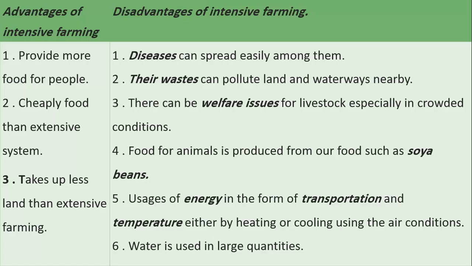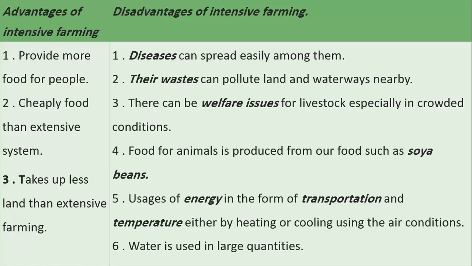But disadvantages, diseases can spread. If one of them got a disease, it's much easier to spread this disease since they are living in a small area close together. Also, their waste can pollute the land and the waterways nearby because this is too much waste for this ecosystem. It's more than the ecosystem could handle. Also, welfare issues, because livestocking can sometimes, because of crowding, cause some welfare issues for the animals. Like most of the chicken in a chicken farm, they go blind because of the too much crowding and waste.